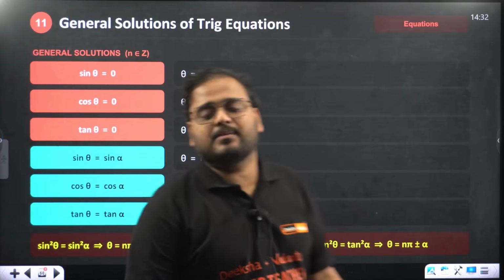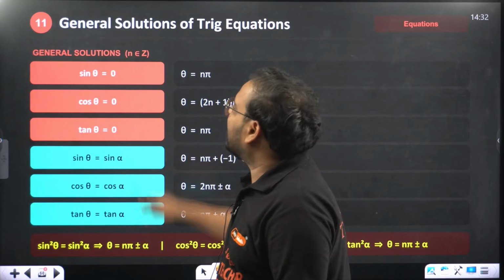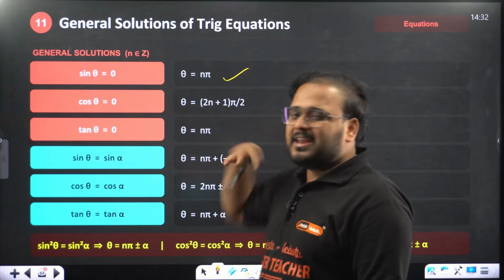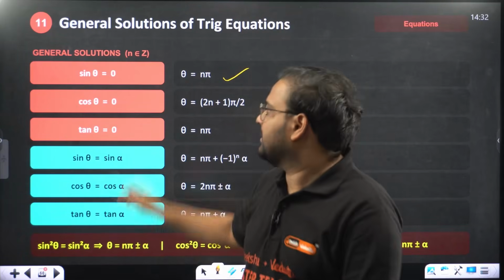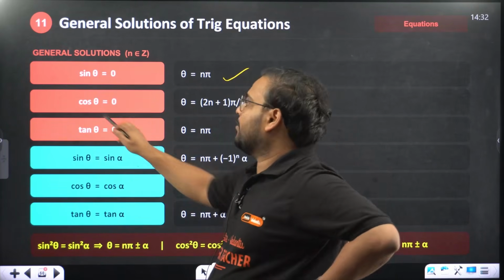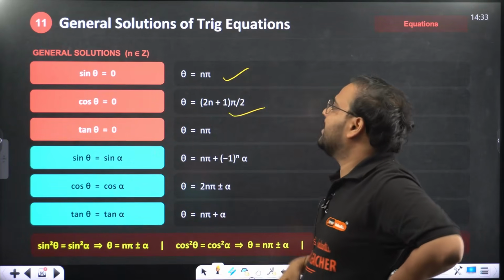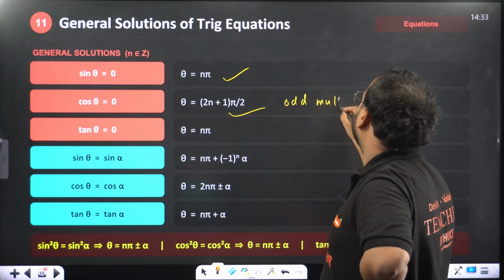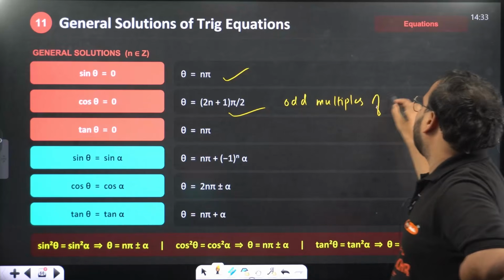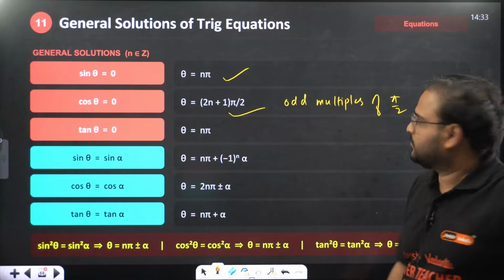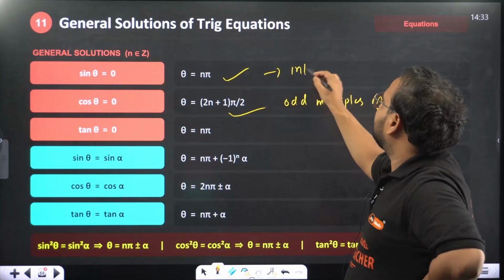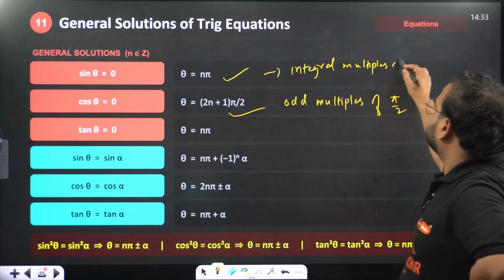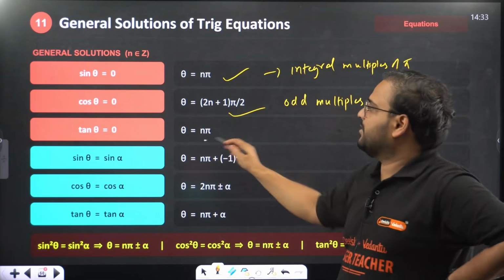Generally, let's look at some cases for equations also. If you have sin theta is 0, what will be the general answer? Theta equals n pi, any integral multiple of pi. Cos theta is 0 when? For odd multiples of pi by 2, that is (2n plus 1) pi by 2. This is called odd multiples of pi by 2, and this is called integral multiples of pi. Same thing over here also for tan theta.